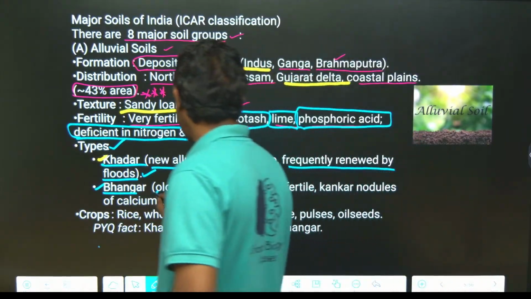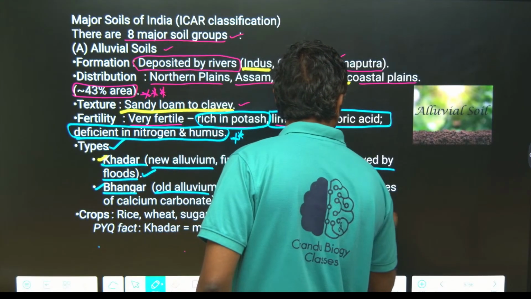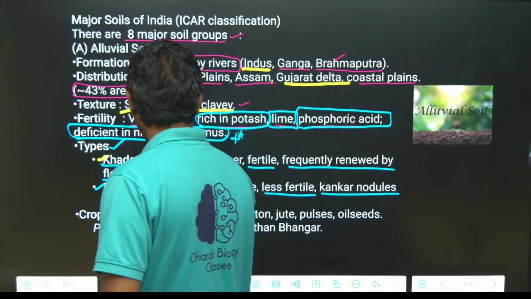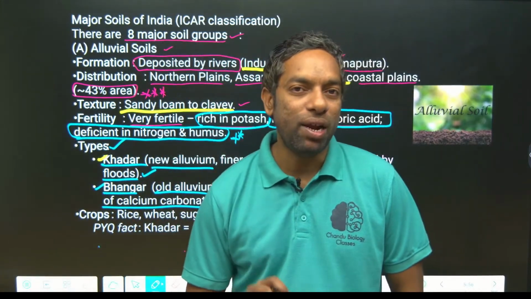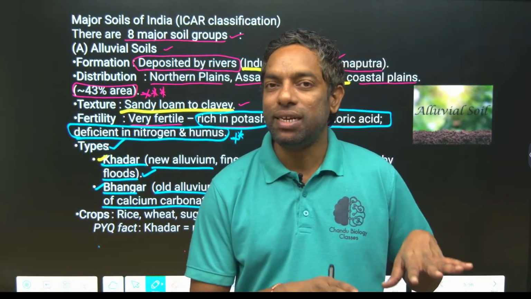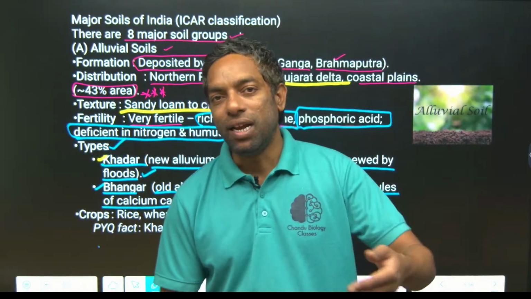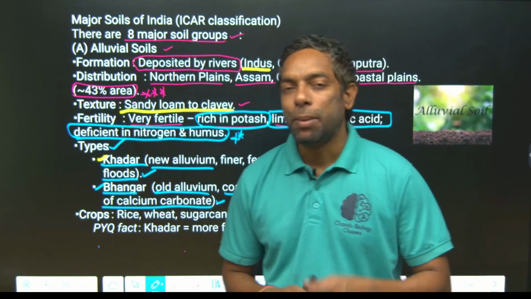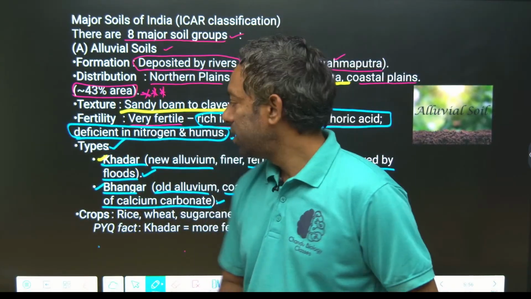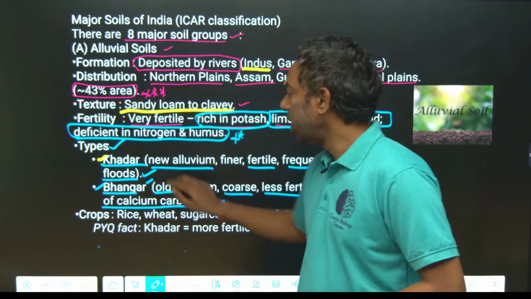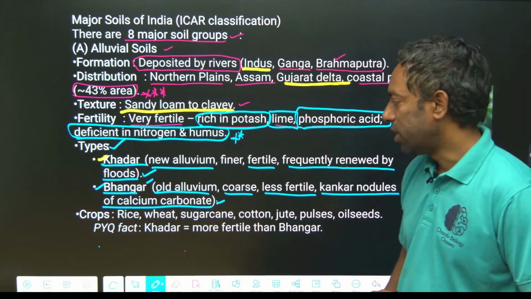Bangar is the old alluvium. It is coarse and less fertile, and has kankar and nodules of calcium carbonate. Bangar is the old alluvium, which was deposited previously, and later Khadar came. Khadar is the new alluvium, fertile soil, and Bangar is the old alluvium. This is important from the exam point of view, guys.